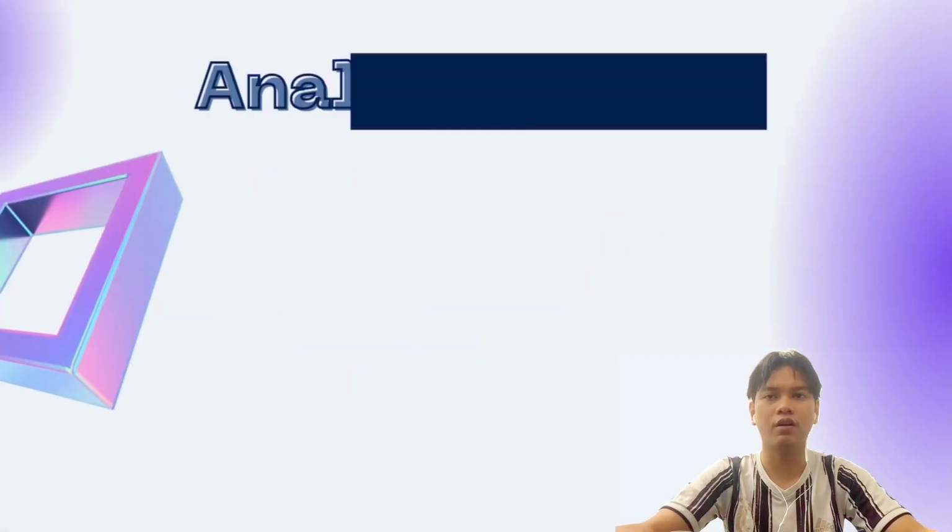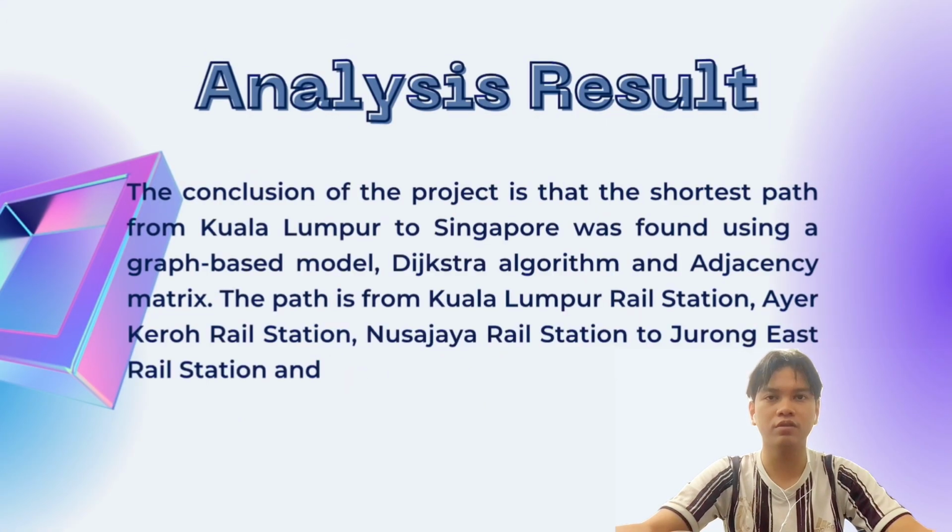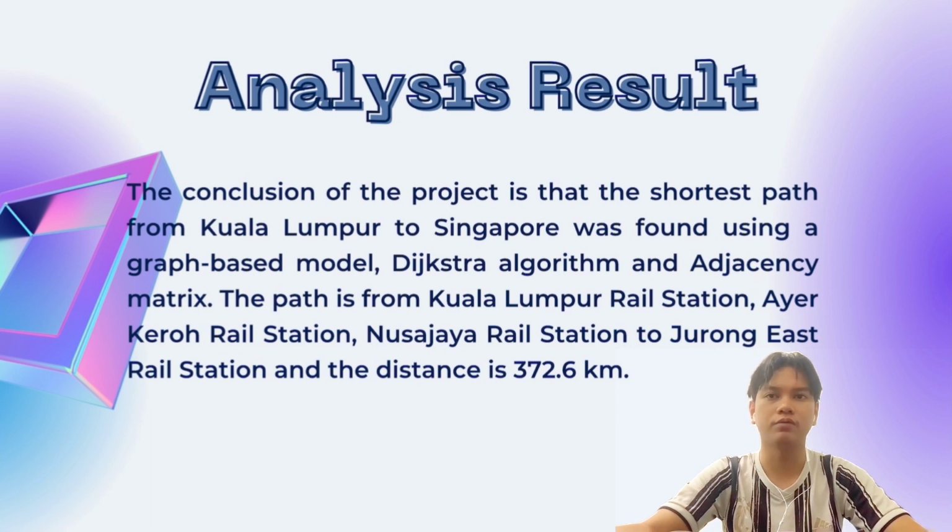The conclusion of the project is that the shortest path from Kuala Lumpur to Singapore was found using a graph-based model, Dijkstra algorithm, and adjacency matrix. The path is from Kuala Lumpur rail station, Ayer Keroh rail station, Nusajaya rail station to Jurong East rail station, and the distance is 372.6 km. And that's from me.